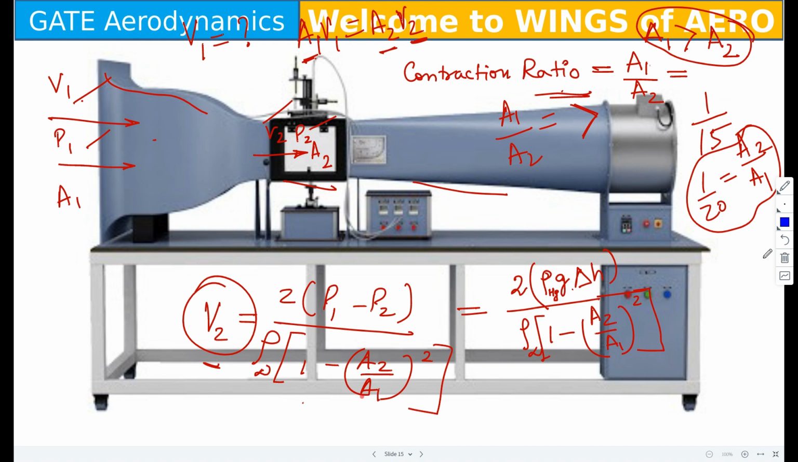So we have gone through this derivation, this main formula V2 equals to.